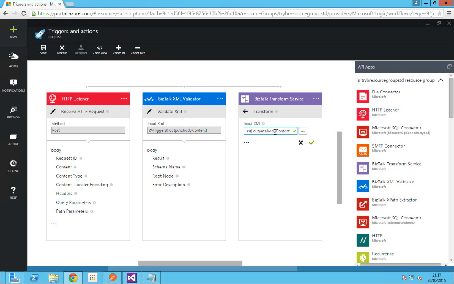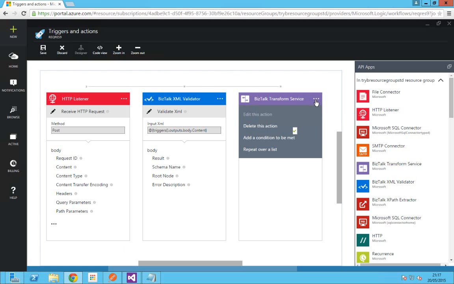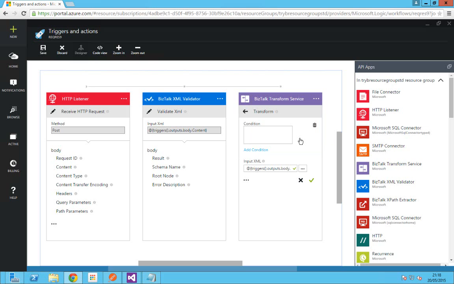But as I said, I'm going to do this only if the received XML is valid. So for this, I have to add a condition. Click on this button, the three dots here. You have a few options here, which are self-explanatory. Click on this to delete the action. For our purpose, we have to add a condition. So click on this to add a condition.